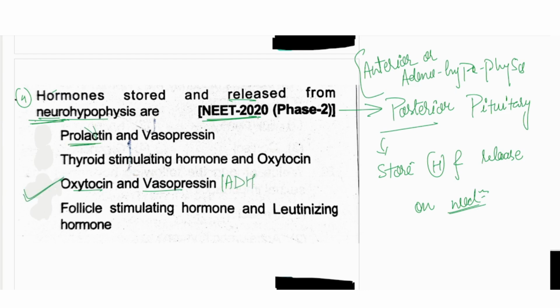Prolactin is from the anterior pituitary, so we cannot go with this one. Thyroid stimulating hormone is from the anterior pituitary, oxytocin is the posterior pituitary, so we cannot go with this one. FSH hormone is from the anterior pituitary, so again we cannot go with this one.